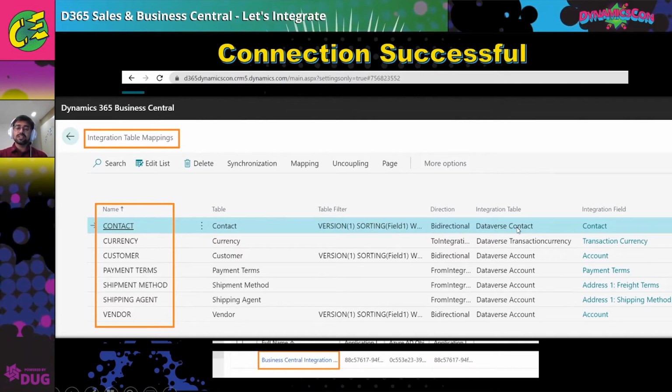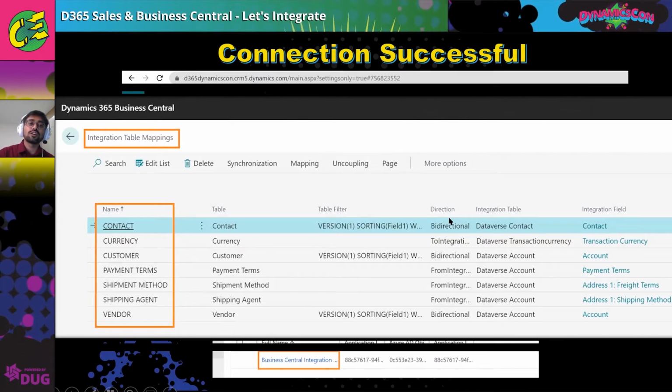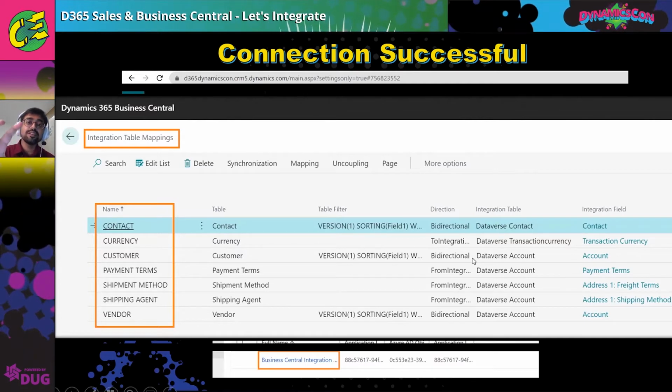So it's connected to the Dataverse contact, Dataverse account, so different components of that. That's how it's connected, and we'll have the direction as well. That shows how you want to configure. You can edit this list anytime, and you can update this direction accordingly, whether it's this way, that way, or bi-directional. And that happens when you have just configured the Dataverse connection.